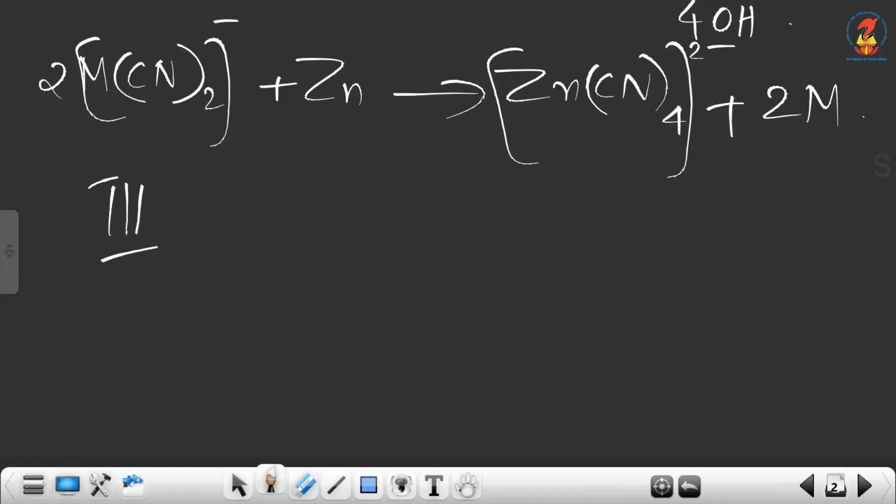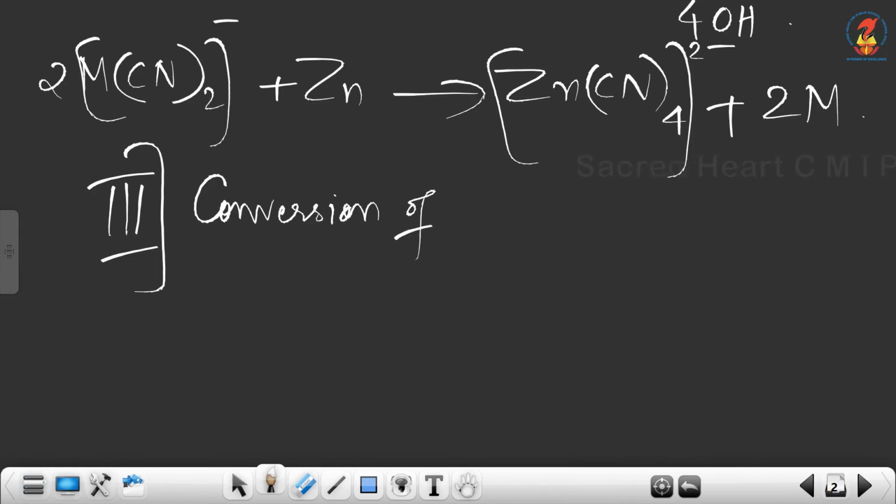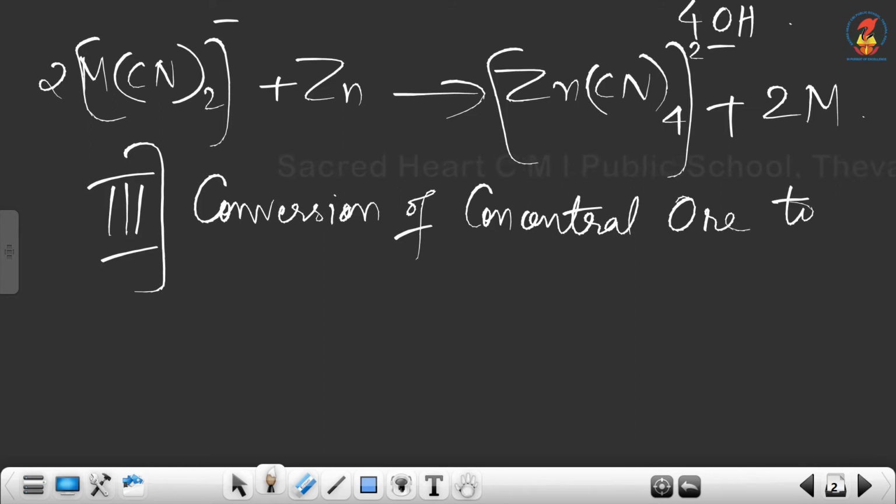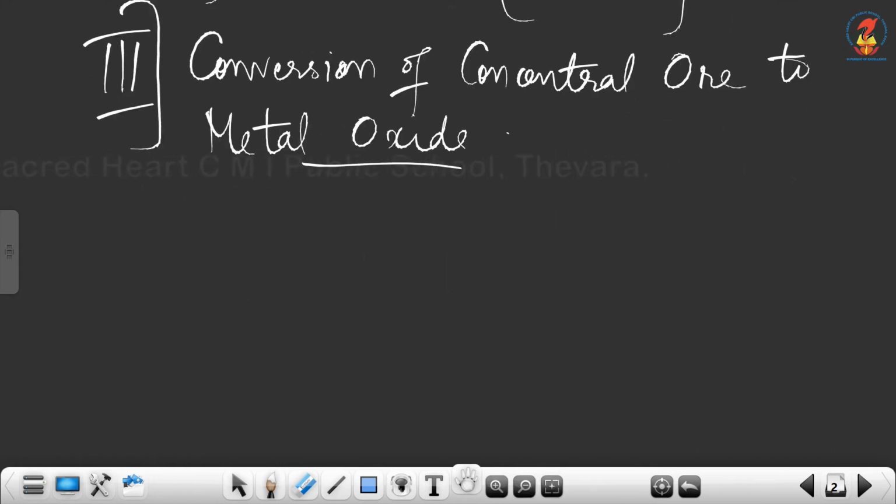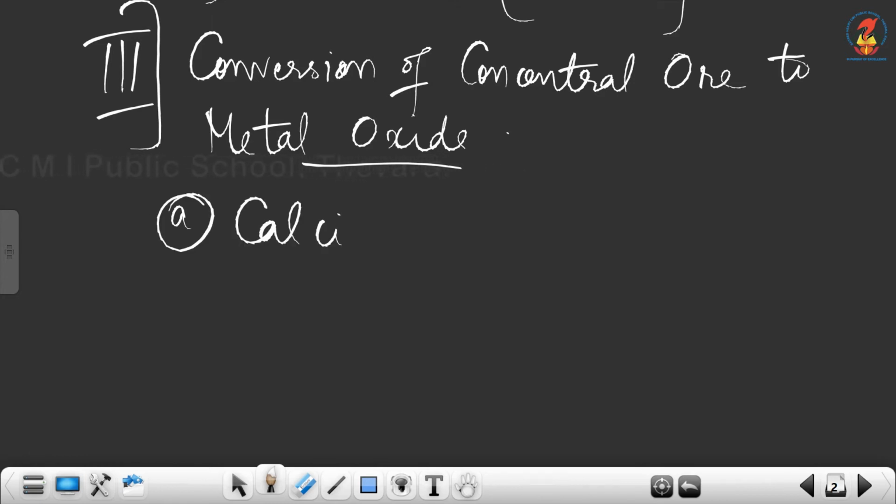Now the third metallurgical process is conversion of concentrated ore to metal oxide. Two processes. First is calcination. Now what do we mean by calcination?